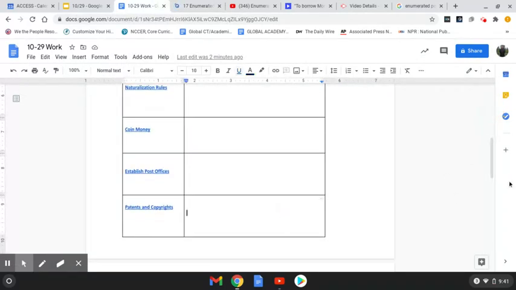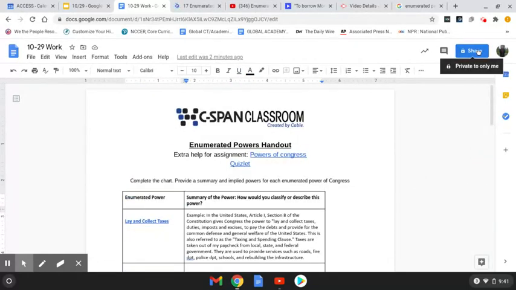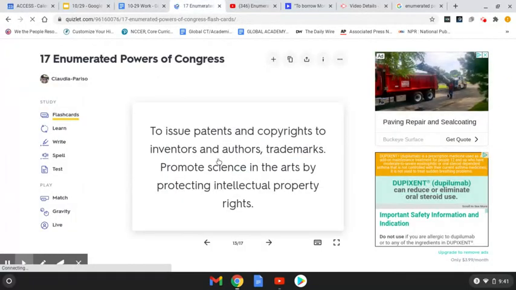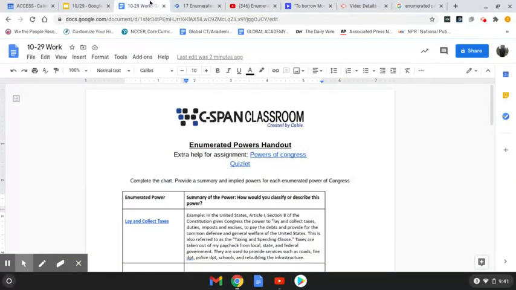So you're going to provide a summary for all of these powers, and in the top right-hand corner, hit turn in. After using this, the video, and the C-SPAN videos, if you are still struggling, that's okay. Email me, call me, I will help you through. But make sure before you do that, you check out all the links I already provided for you. We're going to see what our Congress members actually do in the U.S. Congress. It's going to be a great week, guys.